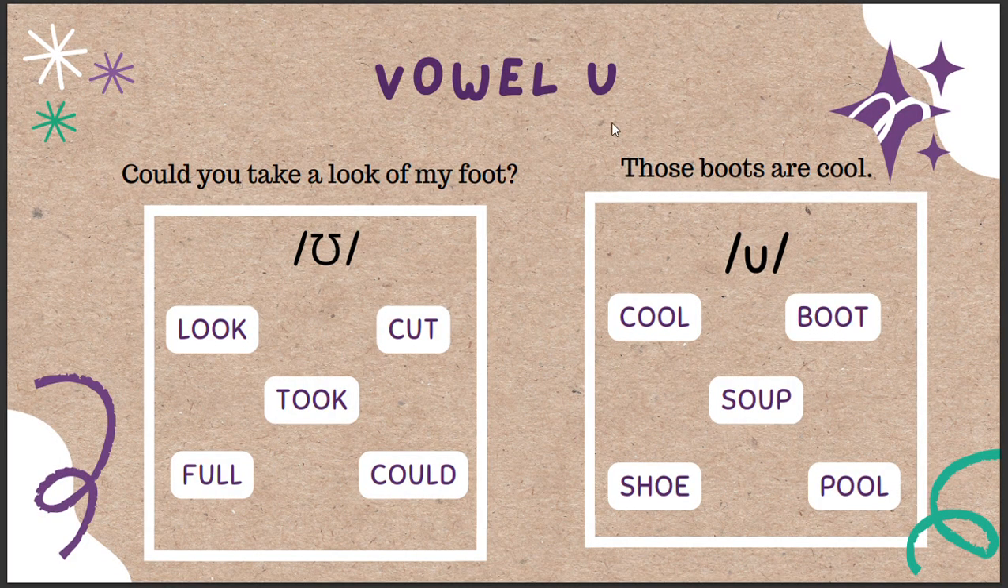And finally, in vowel U, we have two variations. This one is short vowel sound, and this one is the long vowel sound. In the short vowel sound, we have look, took, could, full. And in this one, we have cool, boot, soup, shoe, and pool.